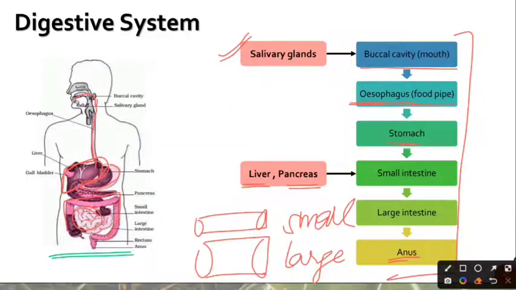However, the liver and pancreas do release their digestive juices, and those digestive juices are released inside the small intestine. So the small intestine receives digestive juices from the liver and the pancreas, and it also produces its own digestive juices. Because of this, the final digestion of food occurs inside the small intestine, and from the small intestine the food is then absorbed into the blood, and only undigested food material and water pass through the large intestine.